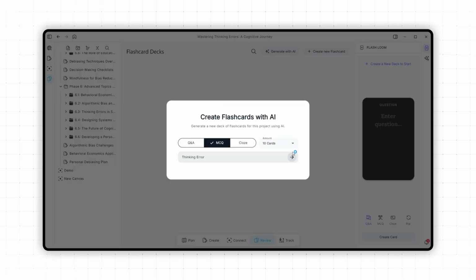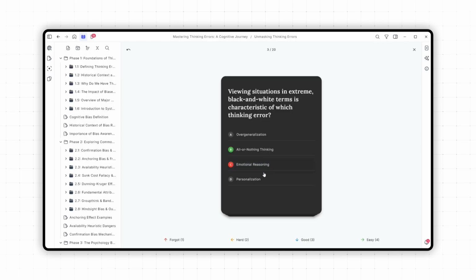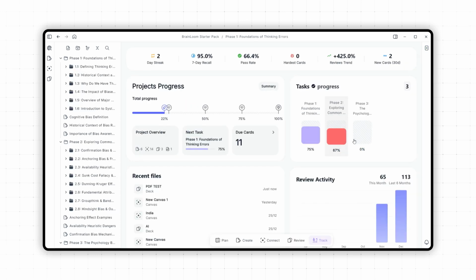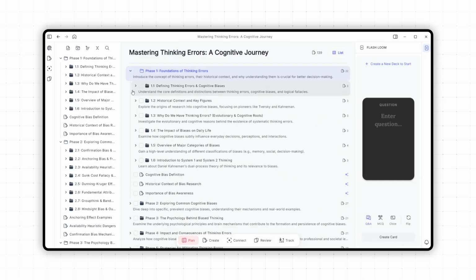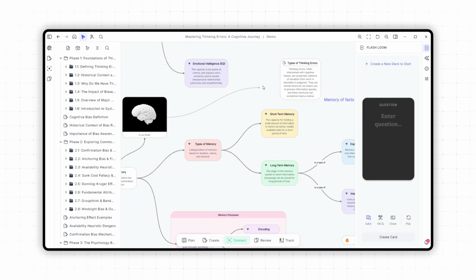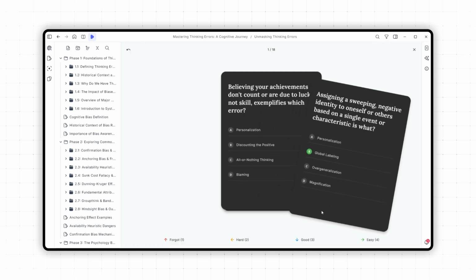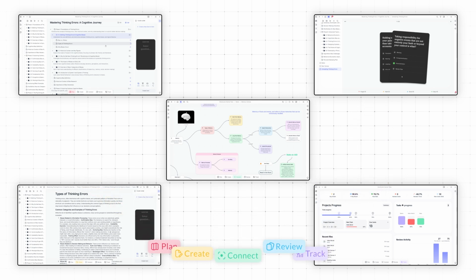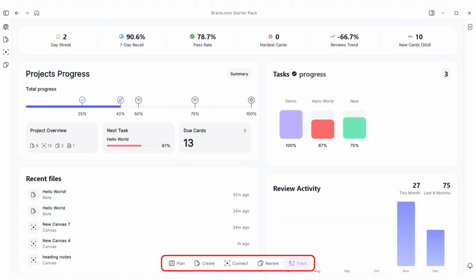This is Brainloom, the world's first learning operating system. Brainloom isn't a storage bin, it's a knowledge factory. I generate a plan, capture the concepts, connect the dots visually, and master it all with active recall. Five separate tools merge into one continuous flow, zero friction.